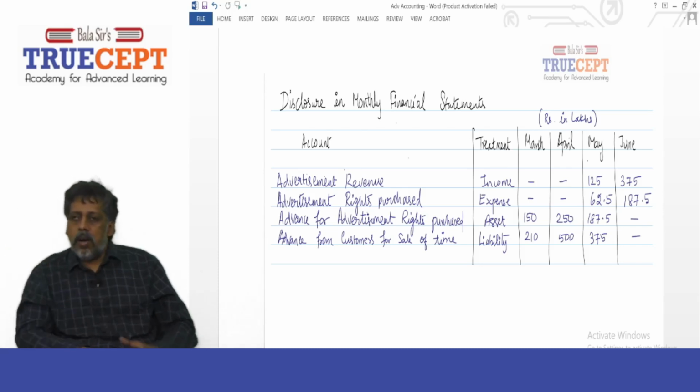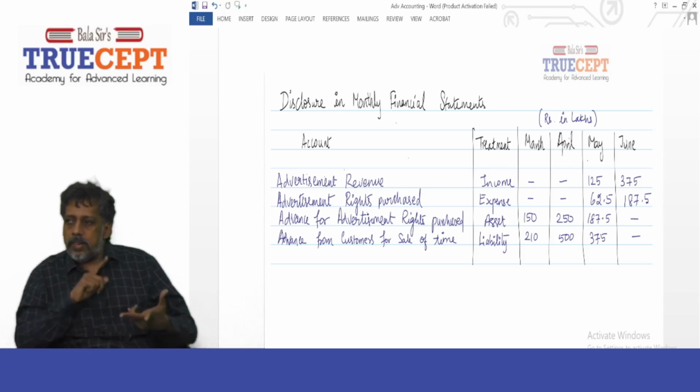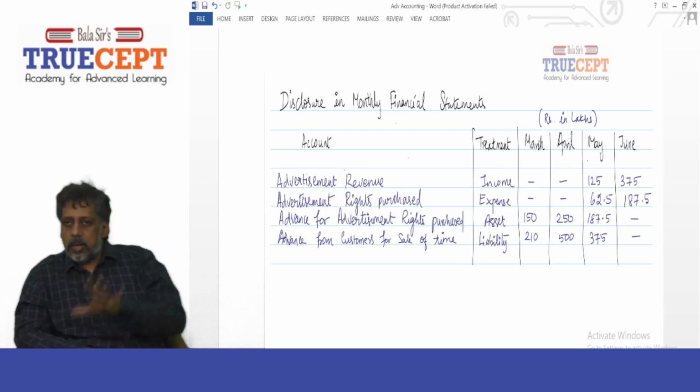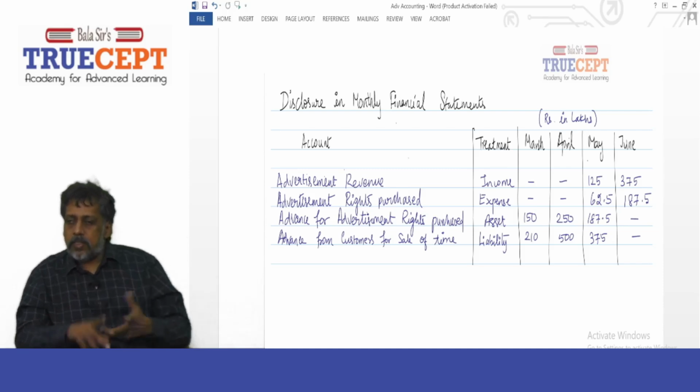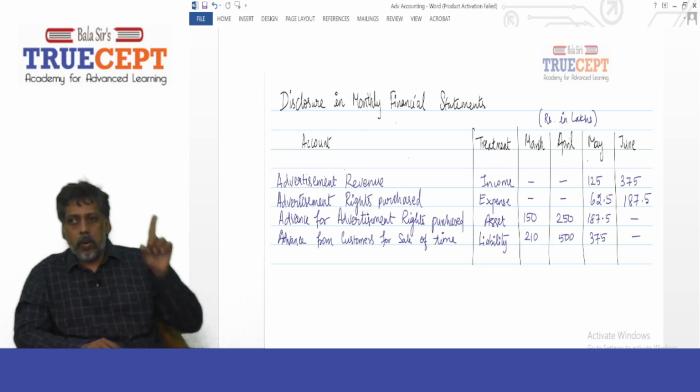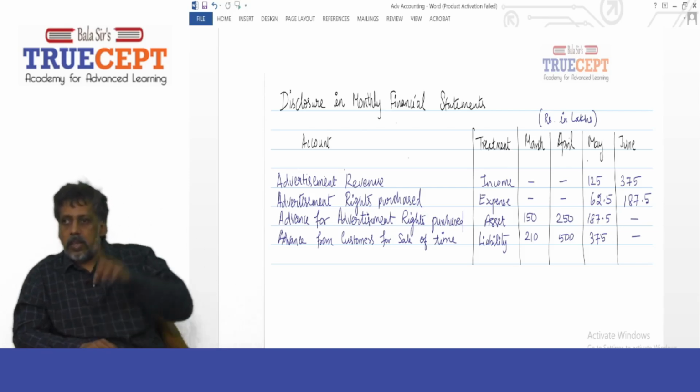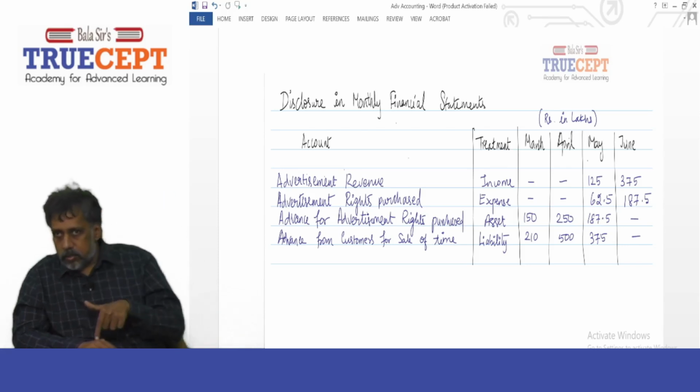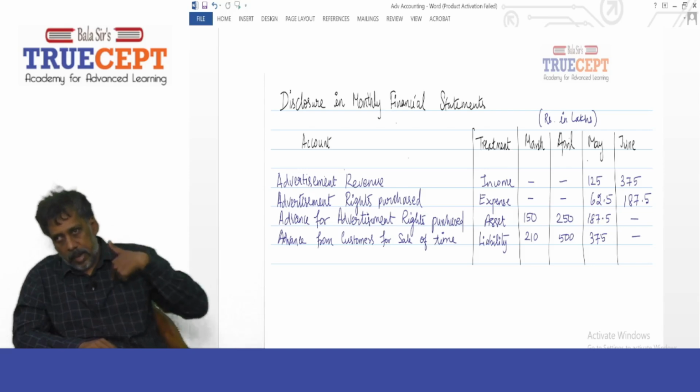May 125 lakh revenue booked, and then 375 lakh in the month of June. Next, advertisement rights purchased expense. That is expense account, in the month of May 62.5 lakh and June 187.5 lakh. Next, advance for advertisement rights purchased. Point to note, advanced to suppliers or prepaid expense. It is an asset, right? In the month of March, you paid me 150 lakh.